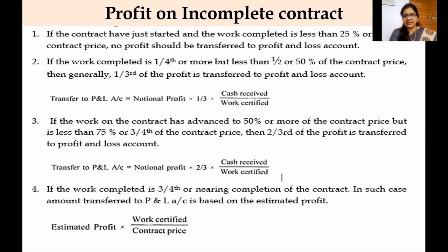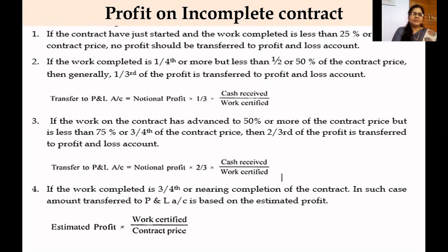In that case, we should not transfer any amount to the profit and loss account. So remember this point: if the percentage of work completed is less than 1/4 of the contract price, then no amount is transferred to the P&L account.